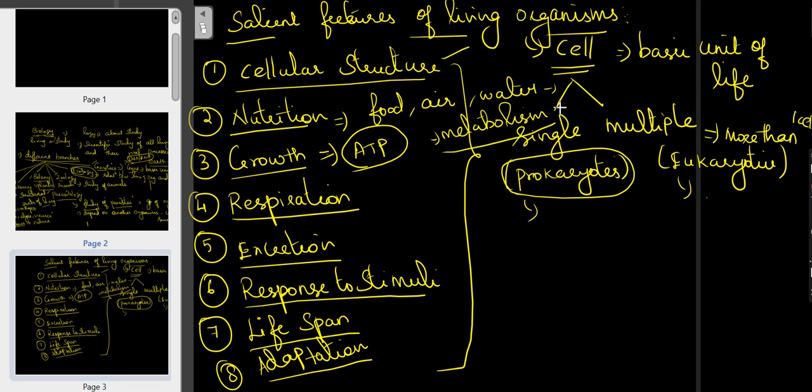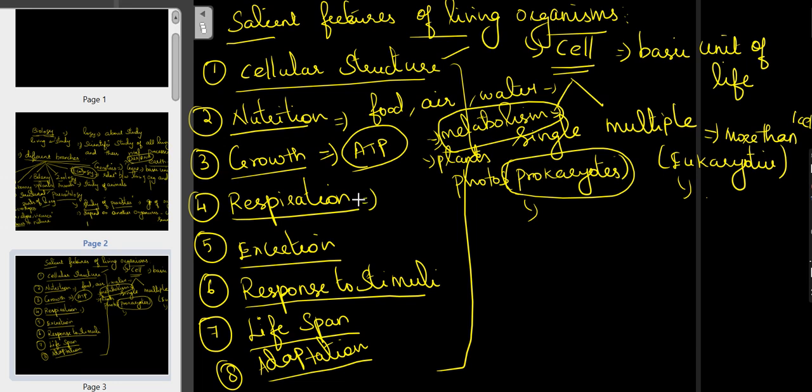The term metabolism, in simple terms, can be defined as getting energy in the form of ATP. This is in the case of animals; in the case of plants, we call it photosynthesis, with the help of sunlight and chlorophyll, the green pigment. The next one is respiration.